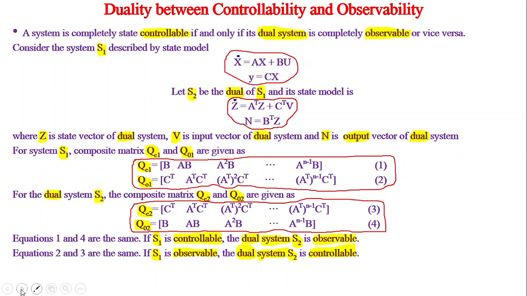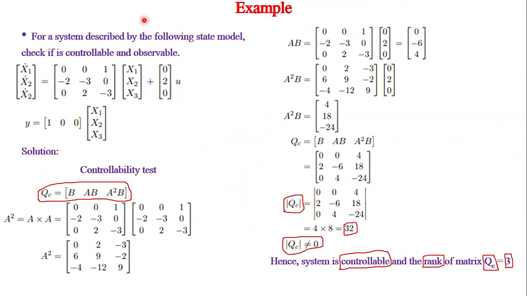To understand controllability and observability, let us see a numerical example. It's very simple. For a system described by the following state model, check if it is controllable and observable. The state model is given, so from this we can find A, B, C. We know the controllability test: we have to find the QC matrix and its rank, with columns B, AB, A square B.